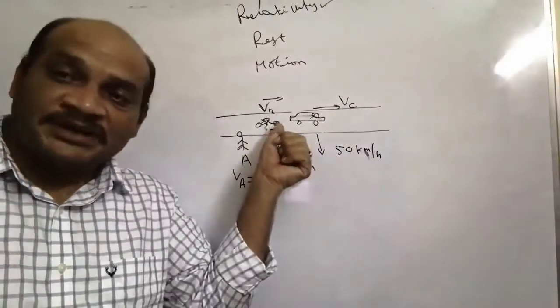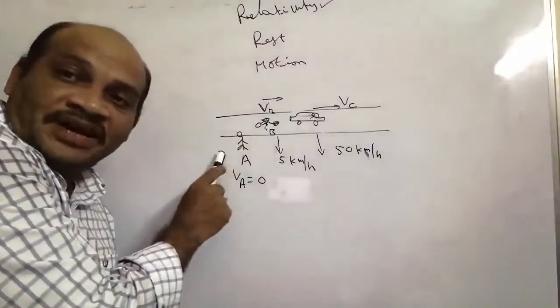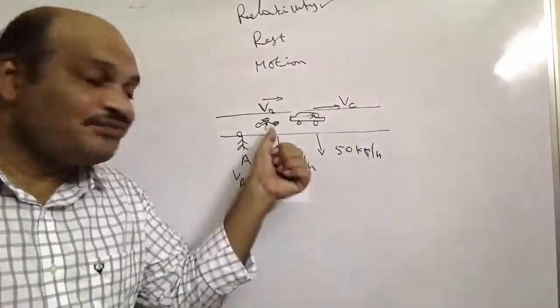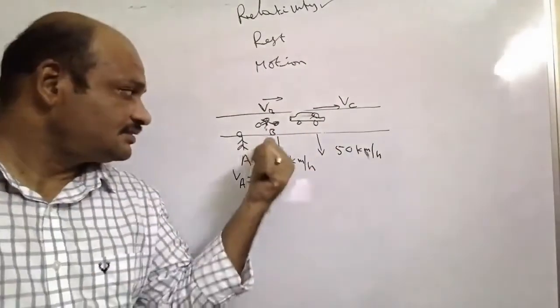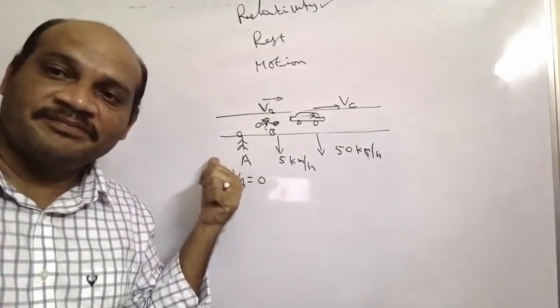In the view of the person on the cycle, the velocity of A is minus 5 kilometers per hour. He feels that the person is moving in the opposite direction, 5 kilometers per hour.